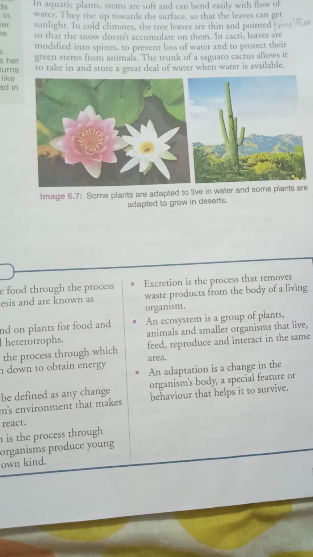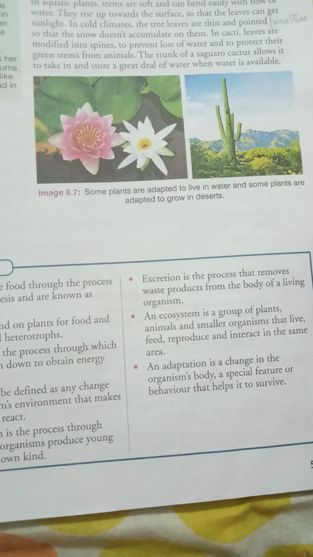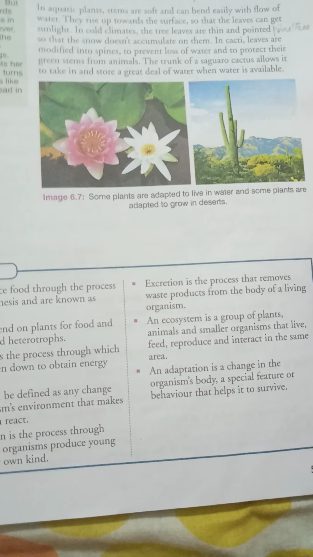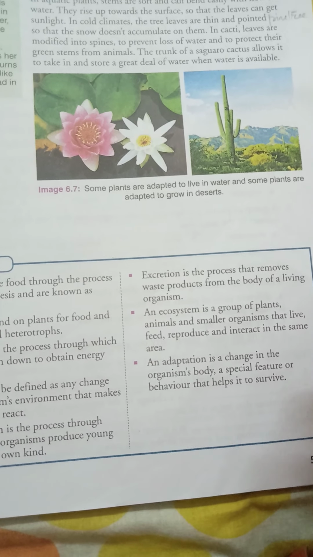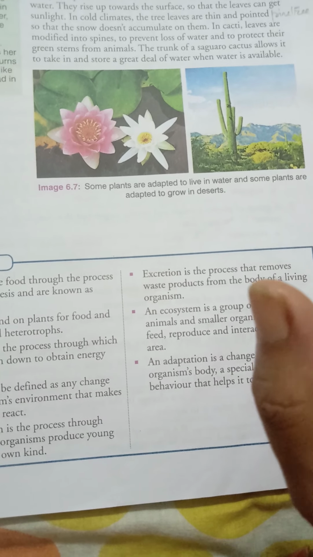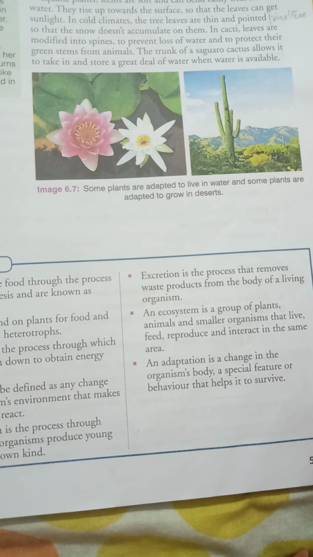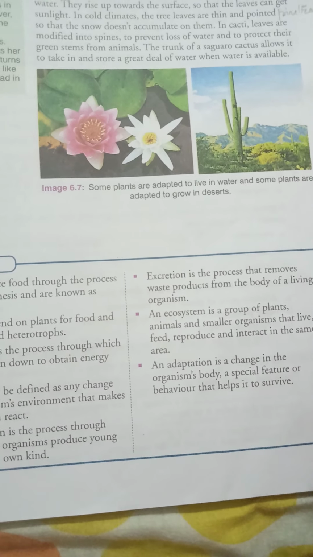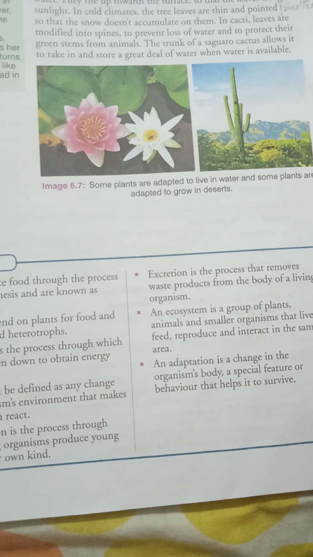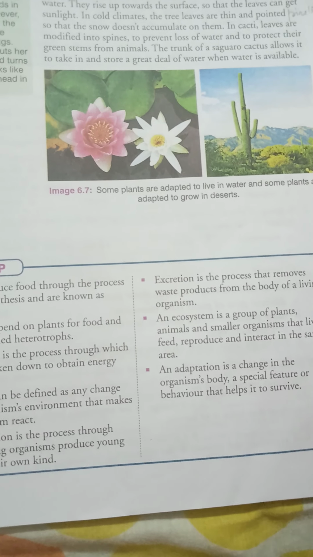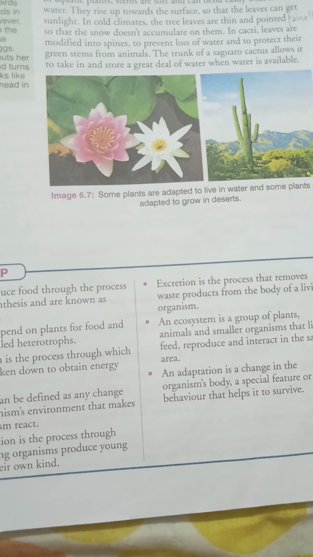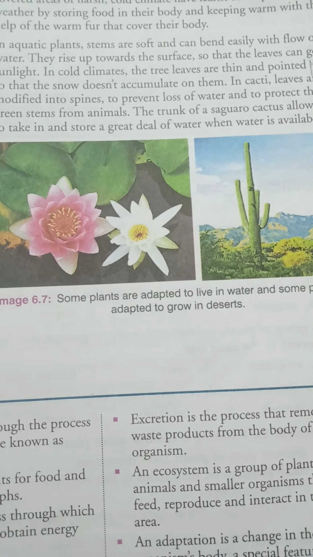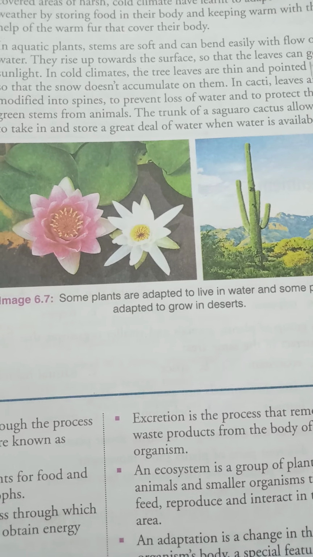Their leaves are thin and thick and pointed. Why? Because in that particular type of leaves the ice cannot accumulate. So that's why their leaves are pointed and thin.